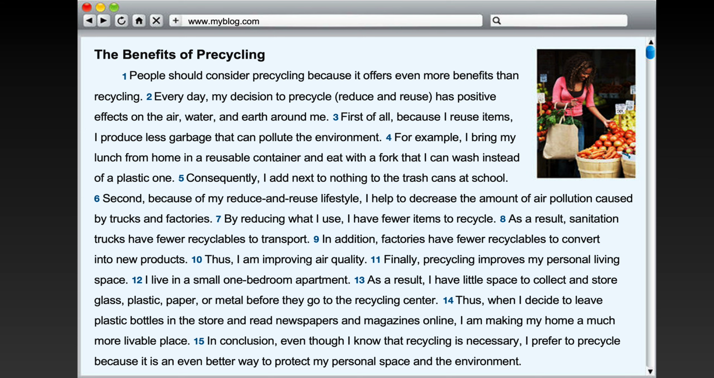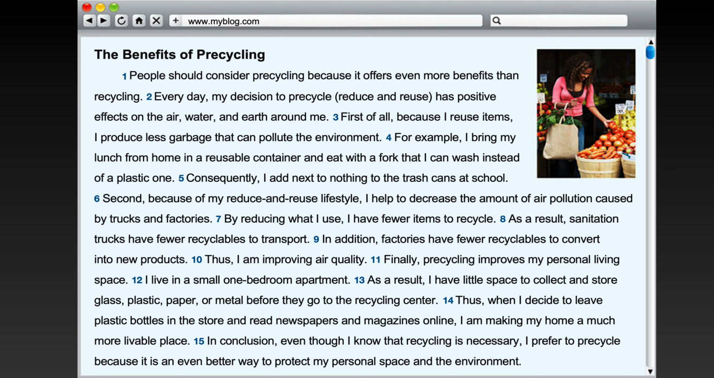First of all, because I reuse items, I produce less garbage that can pollute the environment. For example, I bring my lunch from home in a reusable container and eat with a fork that I can wash instead of a plastic one. Consequently, I add next to nothing to the trash cans at school. Second, because of my reduce and reuse lifestyle, I help to decrease the amount of air pollution caused by trucks